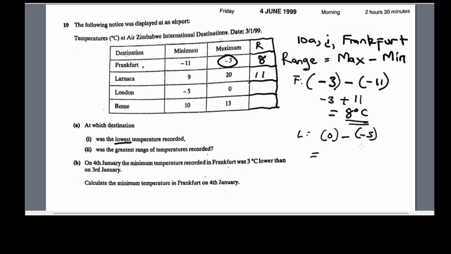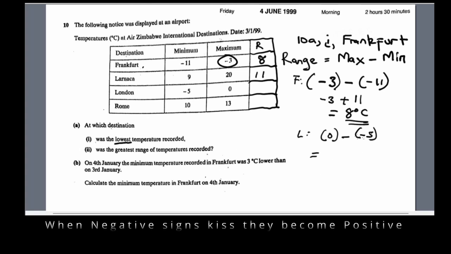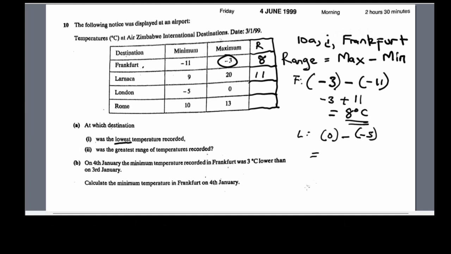And when negative signs meet and greet, they become positive. So minus minus 5, it's plus 5, which actually is written just as 5. So here it's 5.